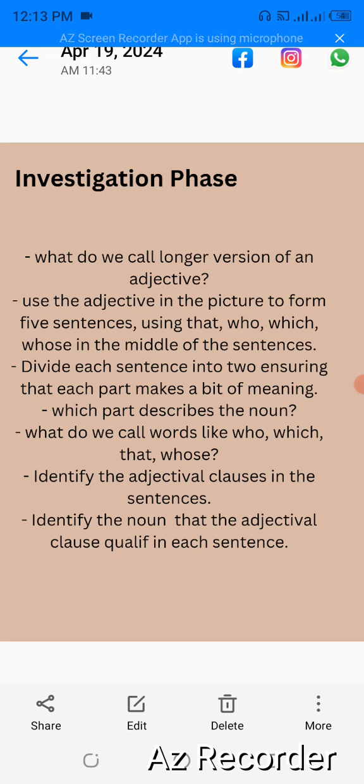Which part describes that noun? Which part tells us more about that noun? Which part qualifies that noun? Then, what do we call the words like who, which, that, whose? Then, identify the adjectival clause in the sentences. Then, identify the noun that the adjectival clause qualifies in each sentence.